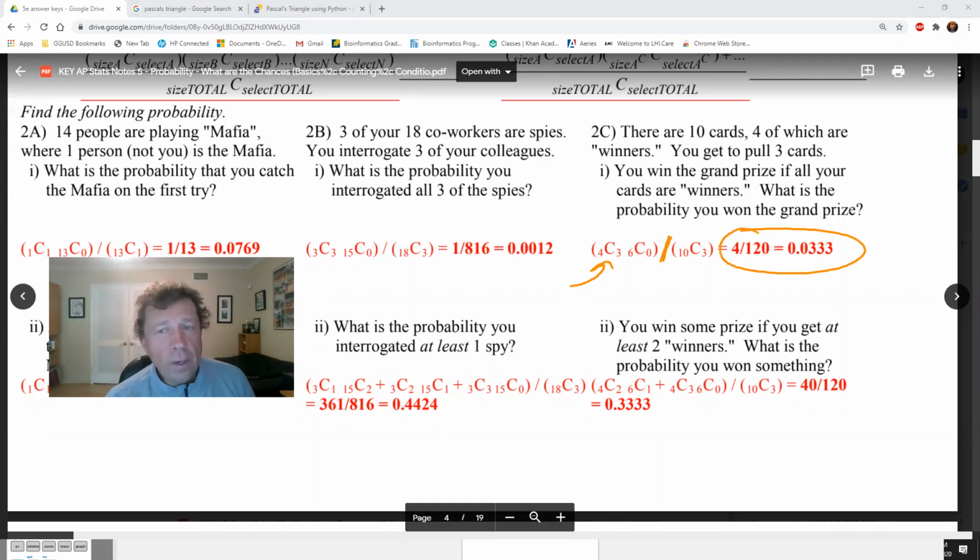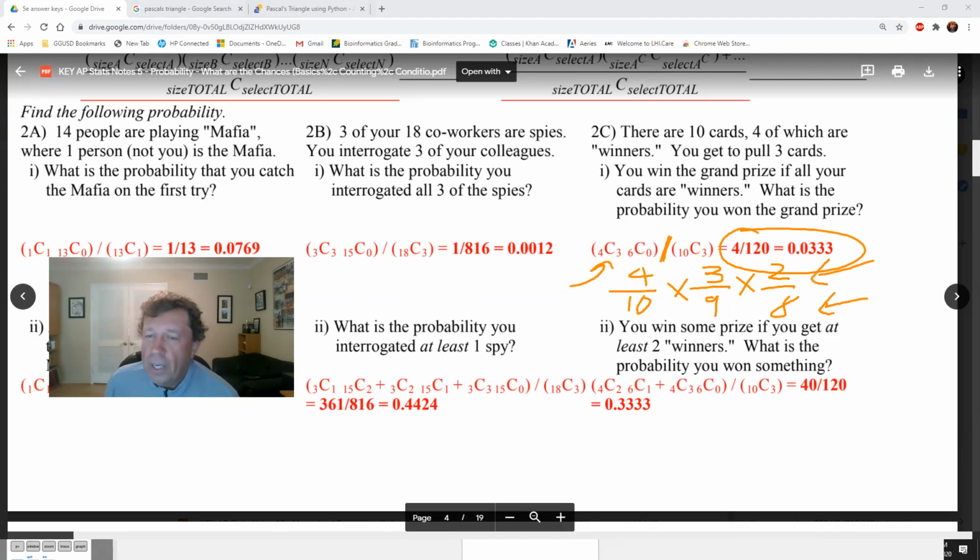Okay. Another way to do this would be to say, all right, 4/10 chance on the first try of getting a card I want. Okay. Once I get that card, there's only a 3/9 chance next. Once I get that one, there's only a 2/8 chance next. That's going to be the same answer. Notice these are really factorials, because these are dependent events, because you're not replacing.